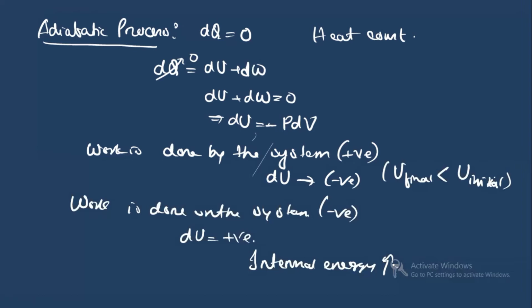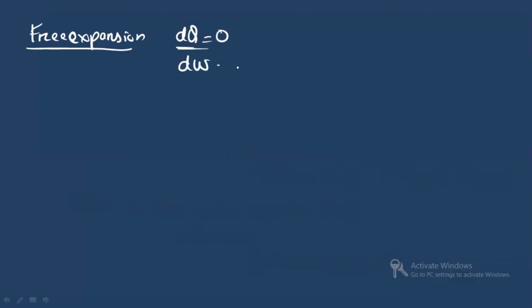All right, now you will see the free expansion. Now we will see the first law of thermodynamics in free expansion. So what happens in free expansion? In free expansion, there is no heat. Heat supplied dQ is equal to 0. The change in heat supplied is 0. Also, the work done is also equal to what?